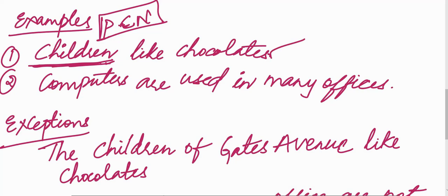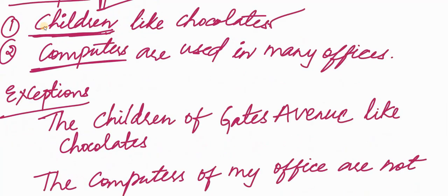Similarly, computers are used in many offices. I have used the plural countable noun. Computers is again a plural countable noun. We can always count computers. I have used this noun in a general sense. There is no specific information given about the noun computers. Hence, there is no need of any article. However, to explain better, I have used the same nouns, but here I have used them in a specific sense, and I have placed an article before them. Let us look at those situations.